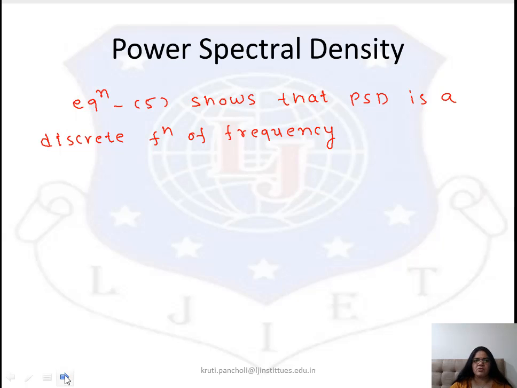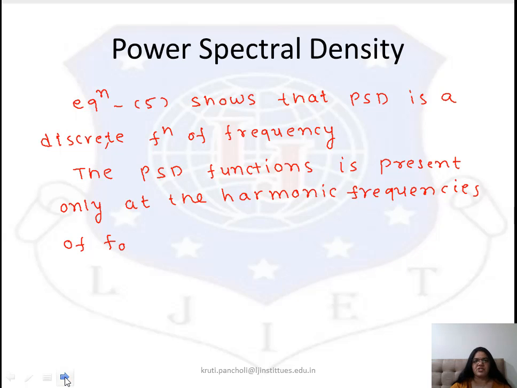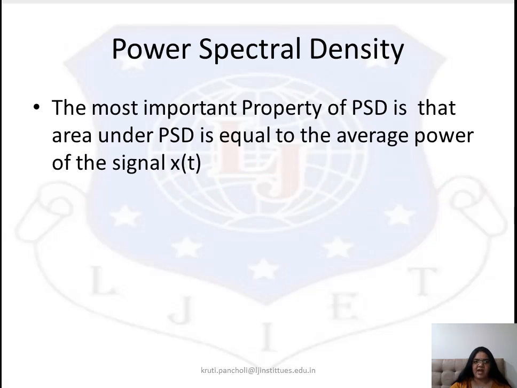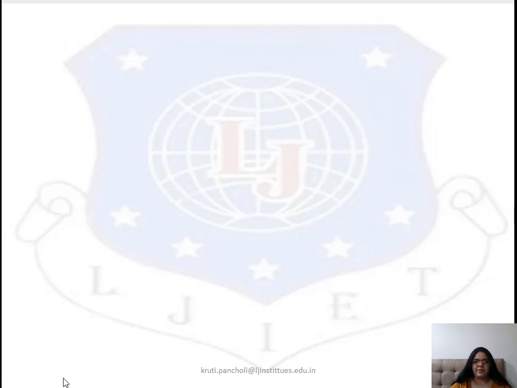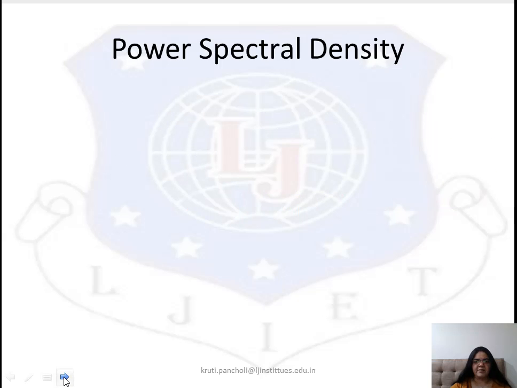So this shows that the PSD is a discrete function of the frequency and the PSD function is present only at the harmonic frequencies of f0. The power spectral density means the area under the PSD is equal to the average power of the signal x(t). So we can define it by using the equation P is equal to integral minus infinity to infinity S of f df. S of f is the area under the particular signal x(t).